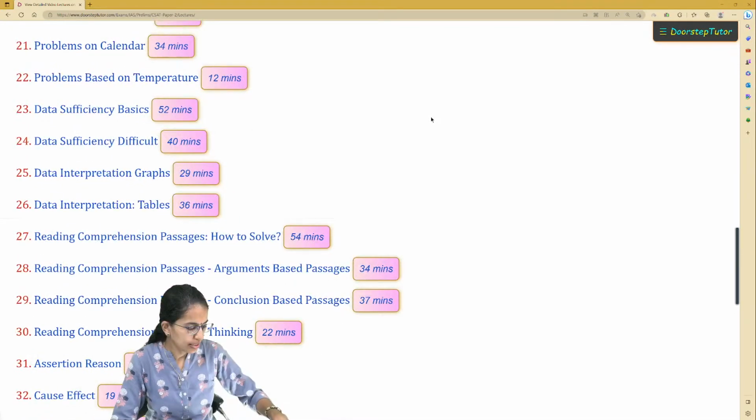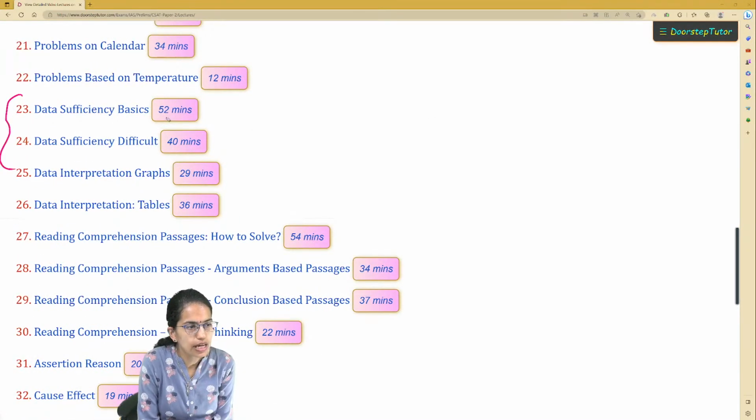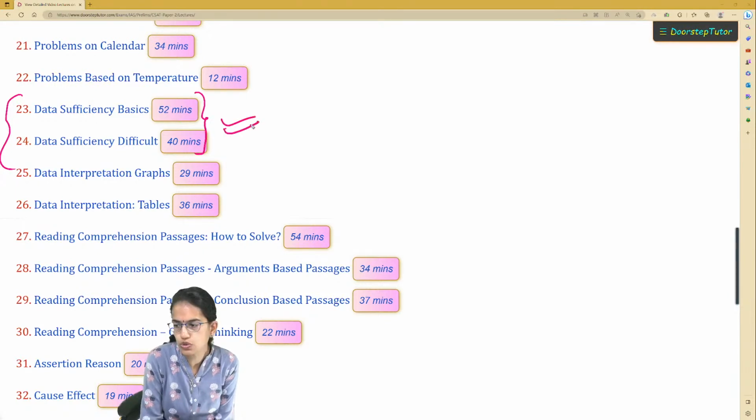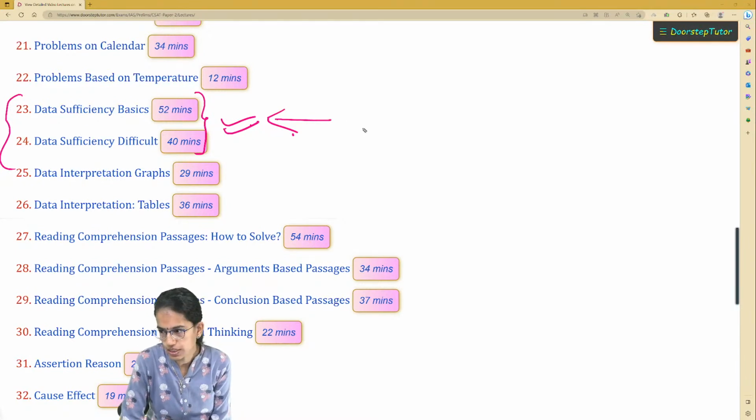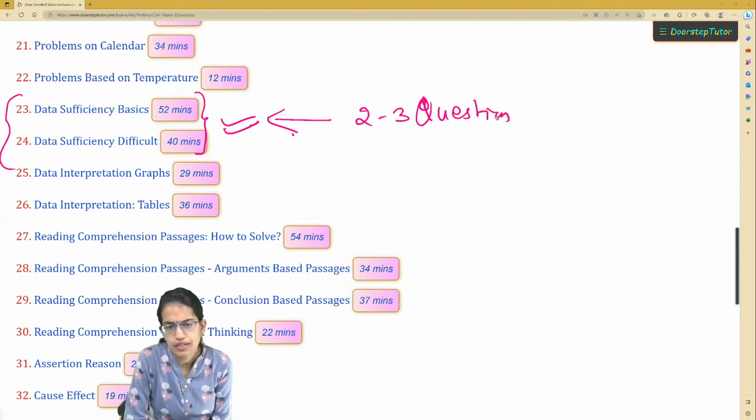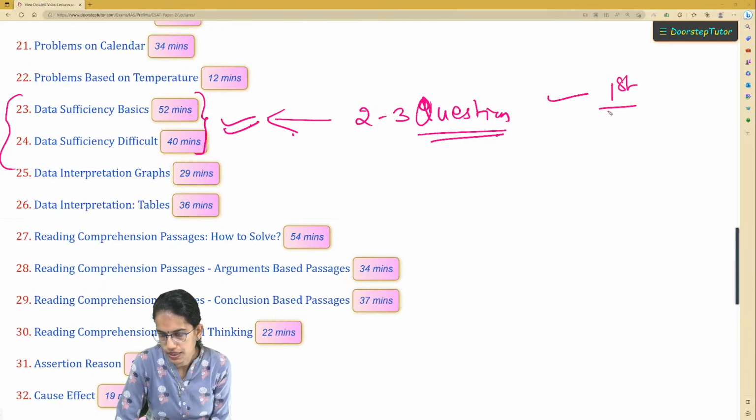Another important kind of question which is nowadays asked is data sufficiency problems. So these two videos give you a detailed insight into the questions related to data sufficiency. Cover these questions carefully, and this would give you at least an edge on 2 to 3 questions. So expect a minimum of 2 to 3 questions on data sufficiency. If you are confident about the first statement of data sufficiency, check the second statement. The first thing you would have to do in a data sufficiency question is understand whether the first statement is correct, and whether the second statement is correct or not.